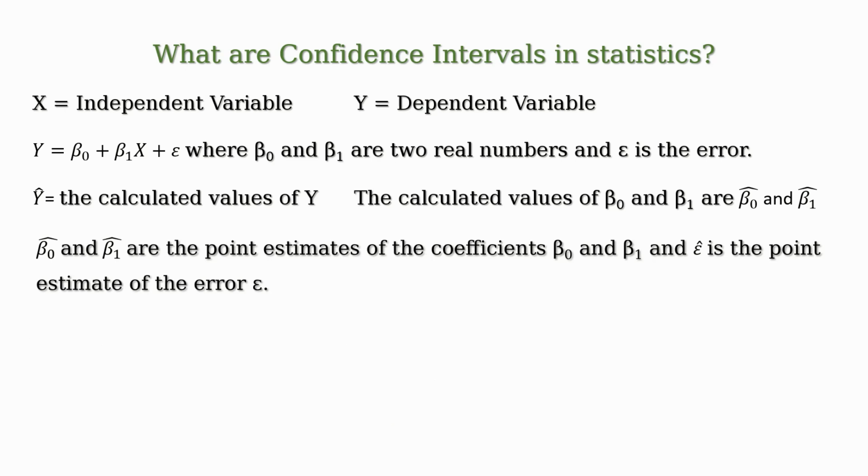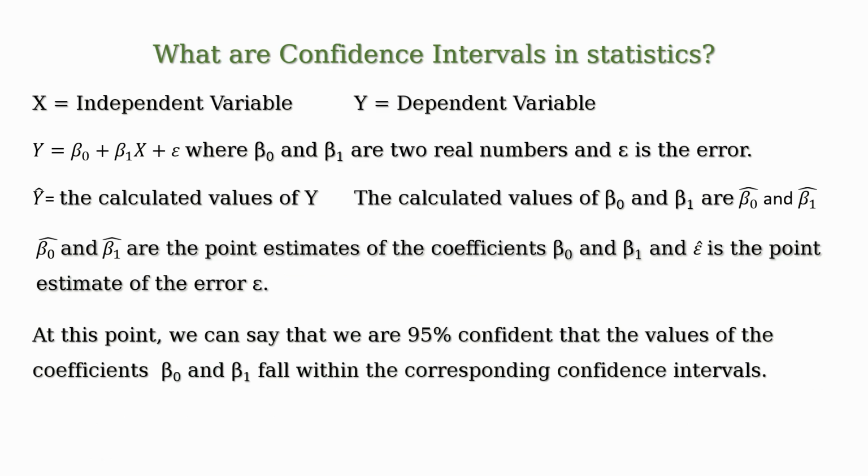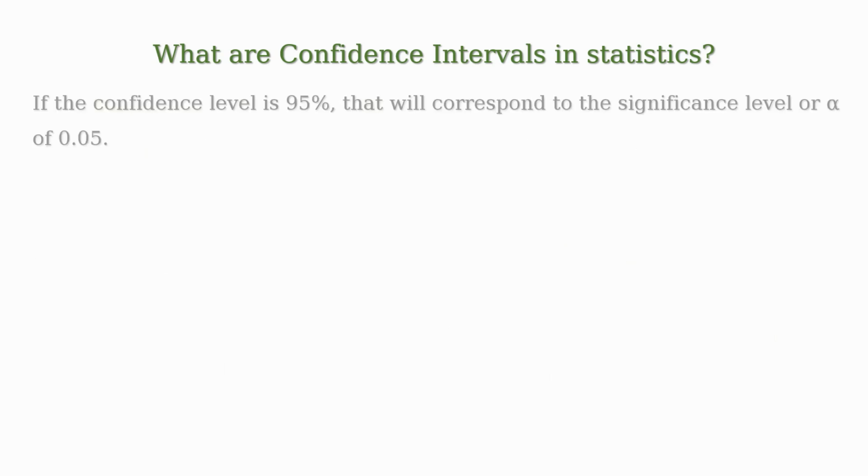At this point, we can say that we are 95% confident that the values of the coefficients beta 0 and beta 1 fall within the corresponding confidence intervals. And if the confidence level is 95%, that will correspond to the significance level or alpha of 0.05.